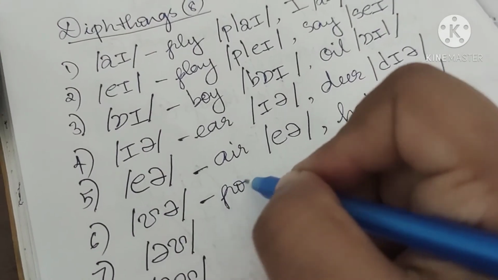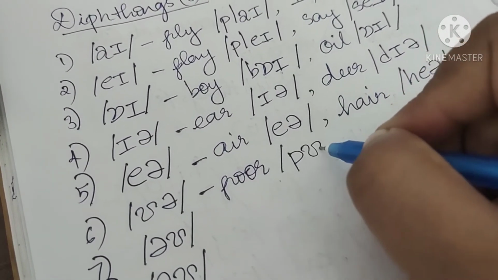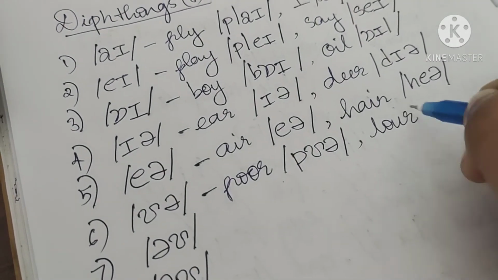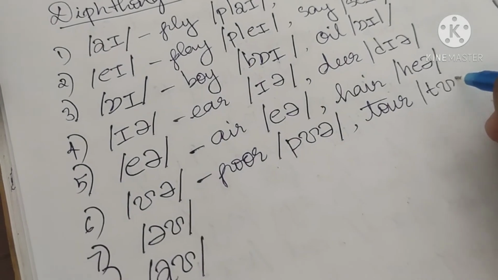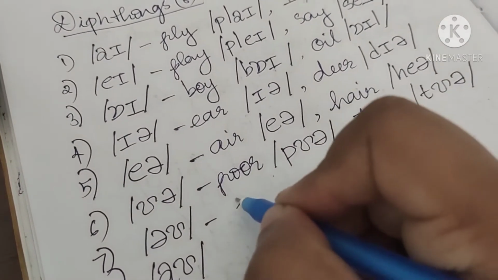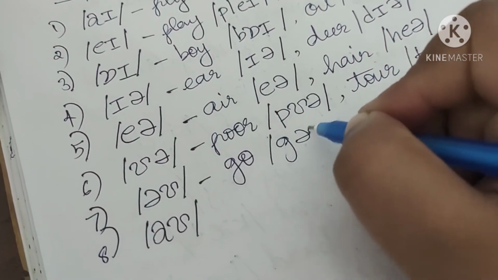Poor as in poor. It is not poor. It is poor. It is not tour. It is tour. Okay. Now, oh, this is not go. This is go.